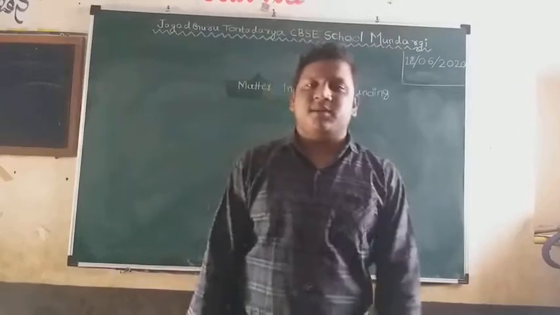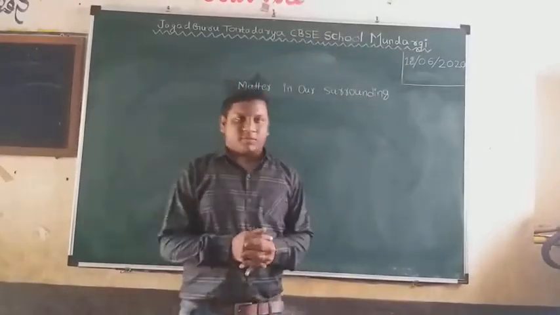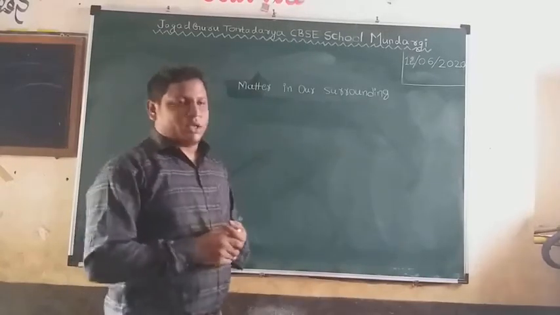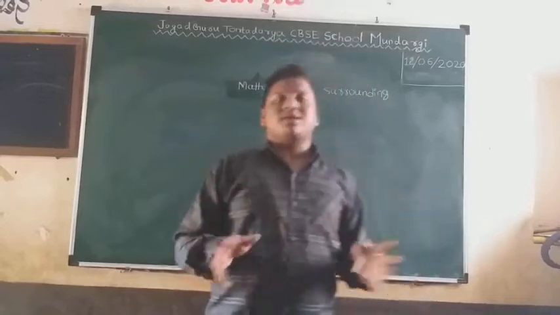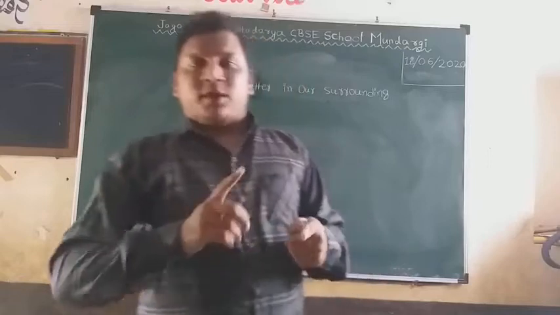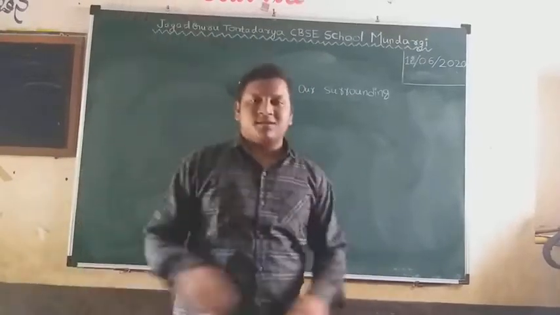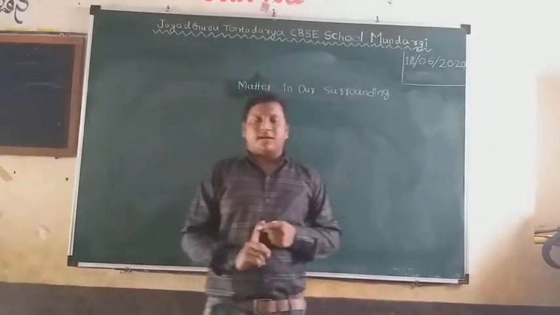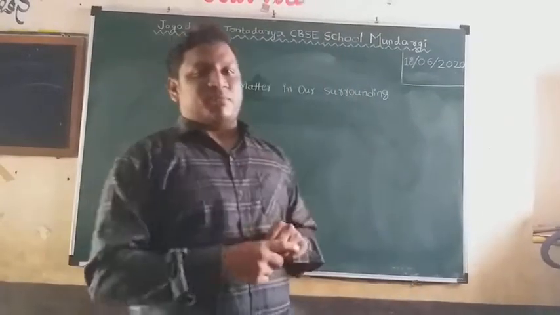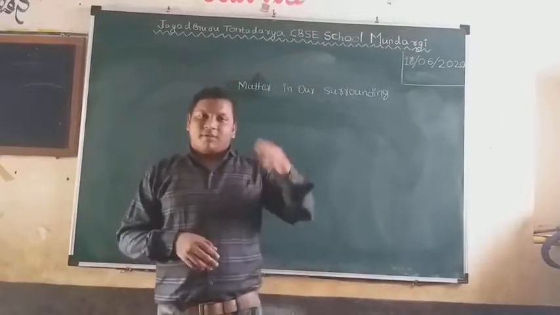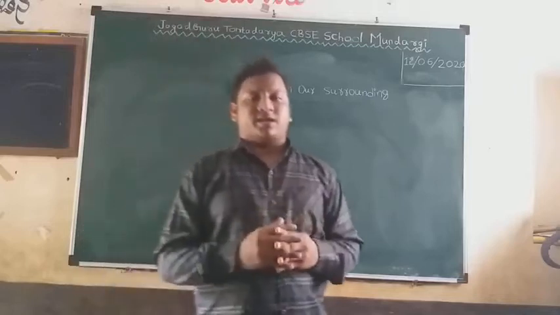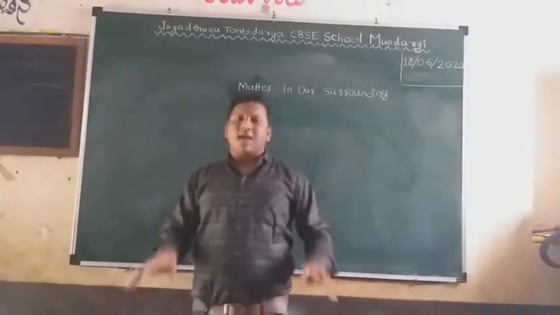Today I am dealing with a very interesting and basic chapter of chemistry, 9th class, that is Matter in Our Surroundings. We know that the universe is made up of matter and energy. Without matter and energy, the universe does not exist. Because of that, between matter and energy there will be some relationship. In our day-to-day life, between matter and energy there will be an interaction. Because of that interaction only, the universe still exists.